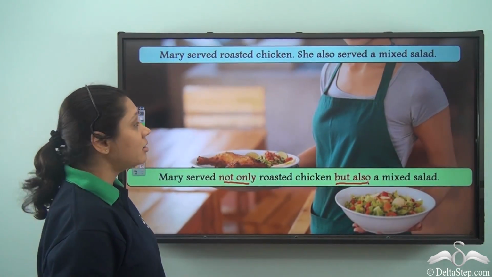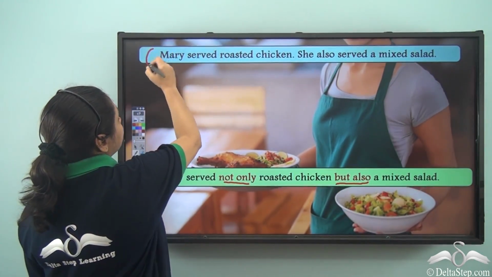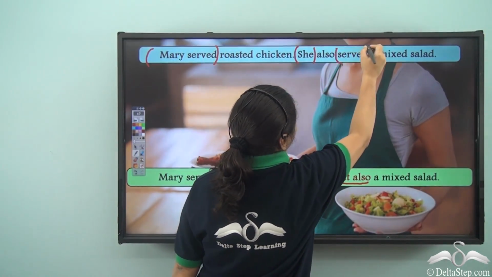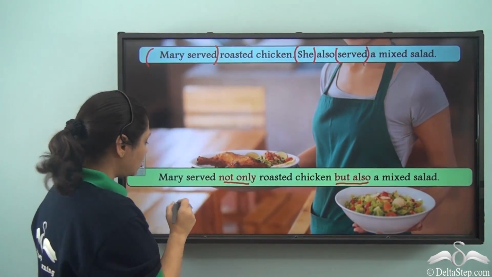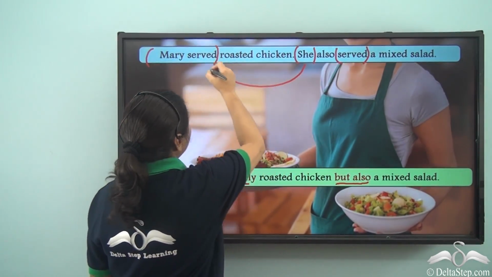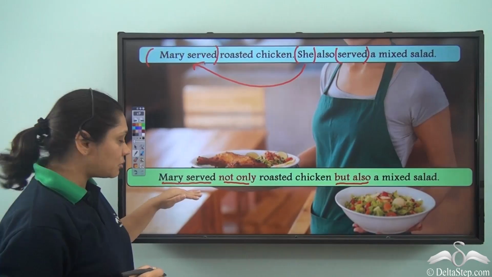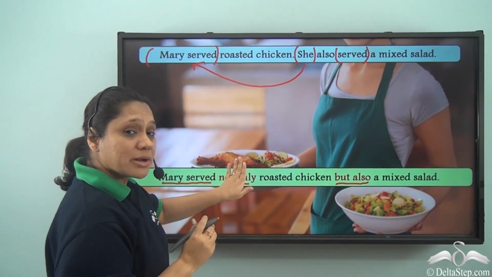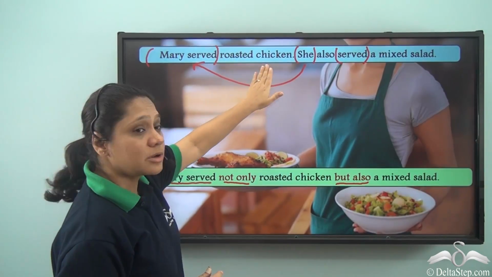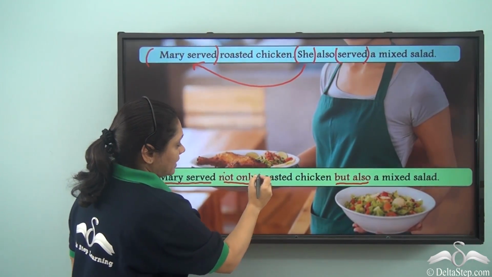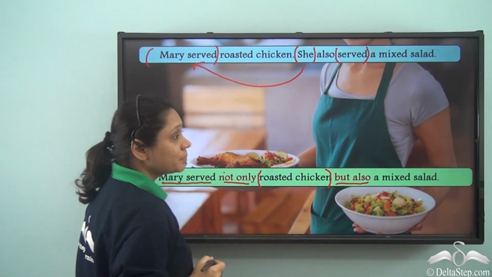What have we done here? We see that Mary served is common. So, we take it out and we write it once. Mary served. Here she refers to Mary. So, we take it out and write it once. Mary served. Now, then we write, what did Mary serve? Mary served roasted chicken. So, we write not only, then we write roasted chicken.